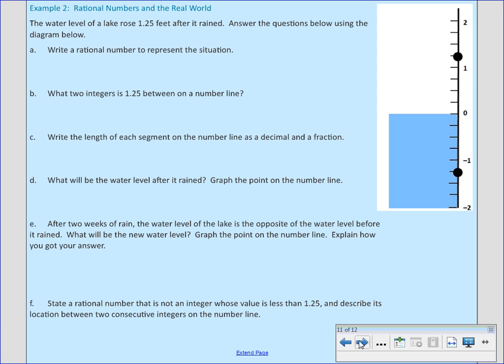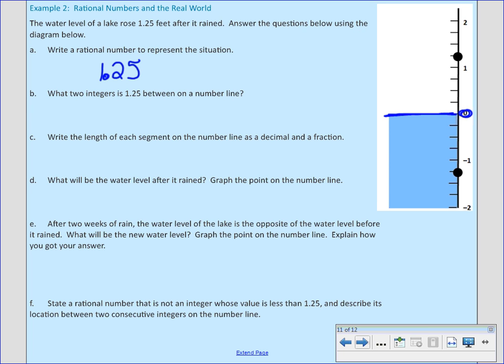So let's work on this last one quickly before the bell rings. Here's a real world example. Right now, this is how much water is in the lake. So if this is our starting point, we label that as our 0 on the number line. Well, it rained and it rose 1.25 feet. So what's a rational number to represent how much the water rose? Would it be like 1.4? No, 1.25. That's how much it went up.